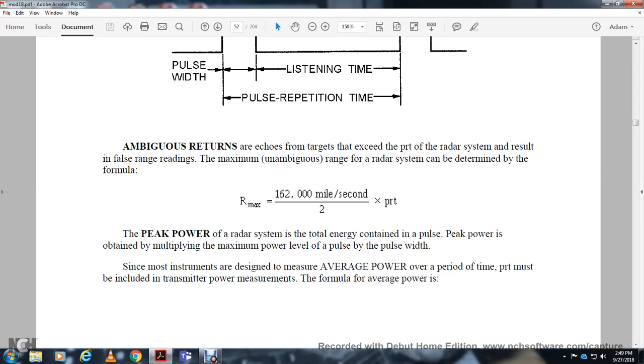Peak power is the total energy contained within the pulse, obtained by multiplying the maximum power level of the pulse by the pulse width. Average power is the power over the period of time. Pulse repetition time must be included in the transmitter power measurement.